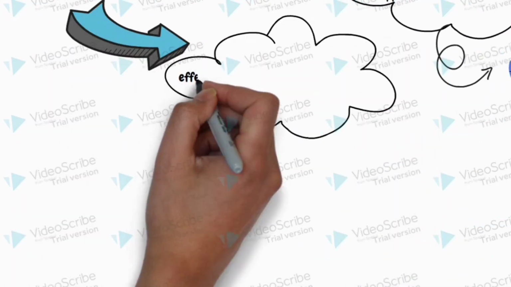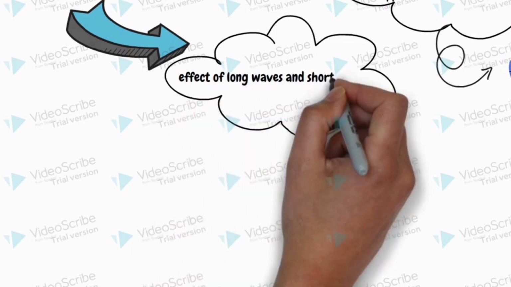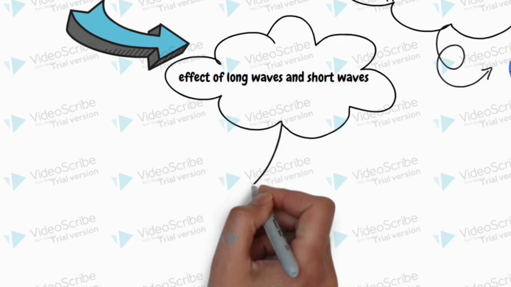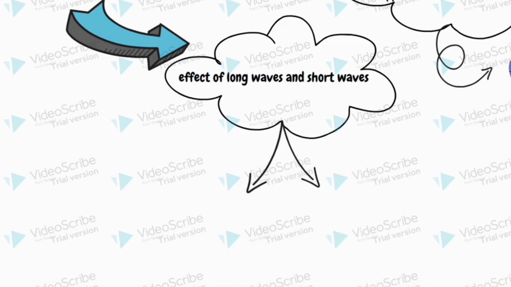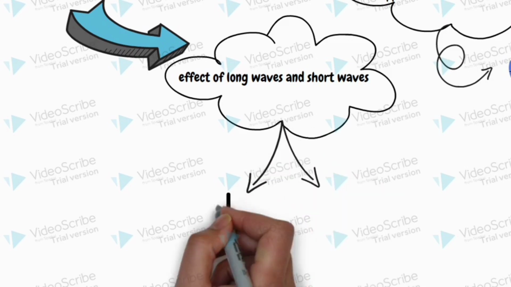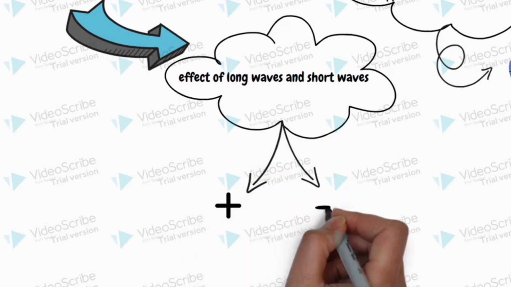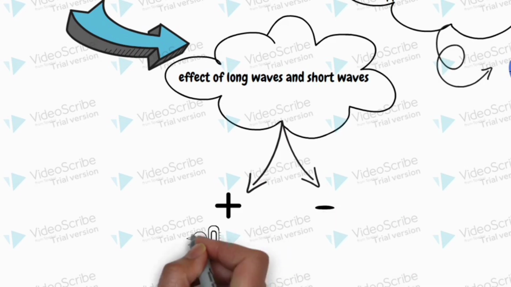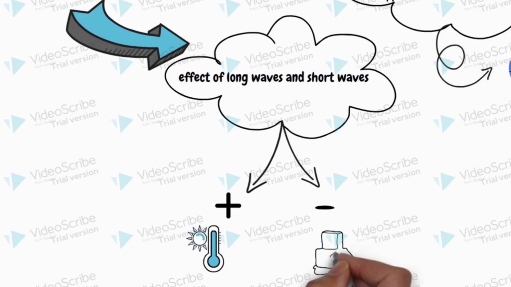Another reason is the effect of long waves and short waves. This affects the sign of the cloud's feedback, whether it's positive or negative. Positive feedback is the feedback that increases the initial warming. Negative feedback is the feedback that decreases the initial